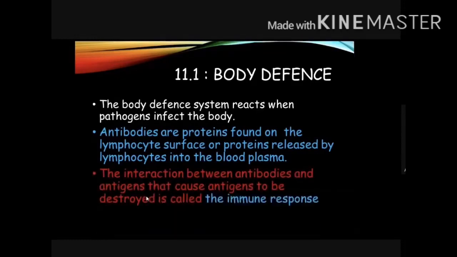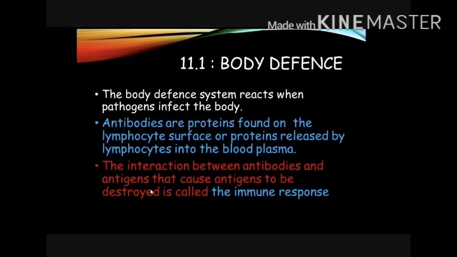And the interaction between antibodies and antigens that causes antigens to be destroyed is called the immune response. So, the swollen jaw of the baby is one of the immune responses. When the baby can recover from the disease, we say that baby has immunity to the disease.